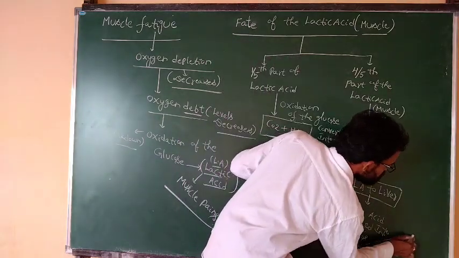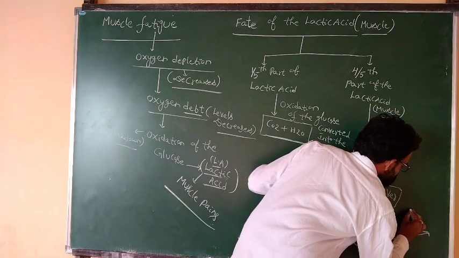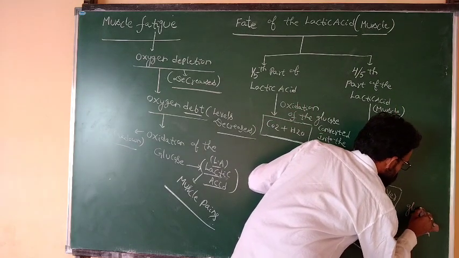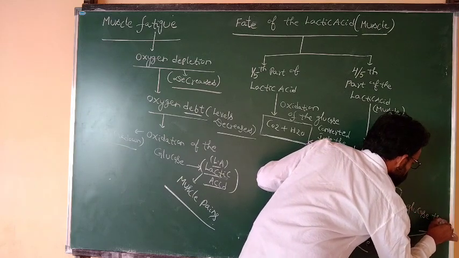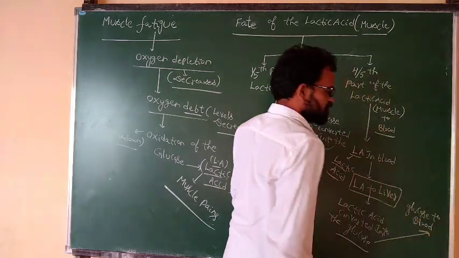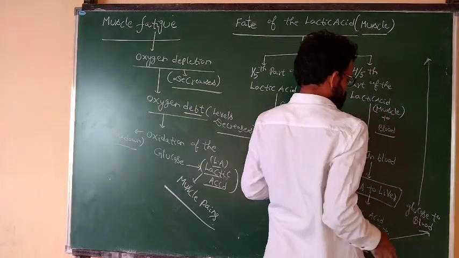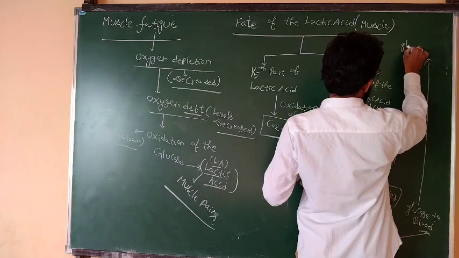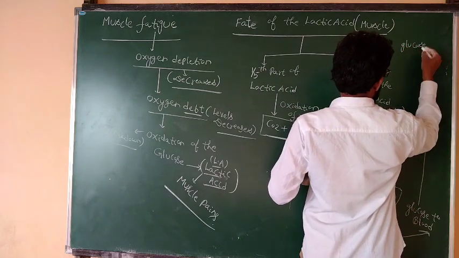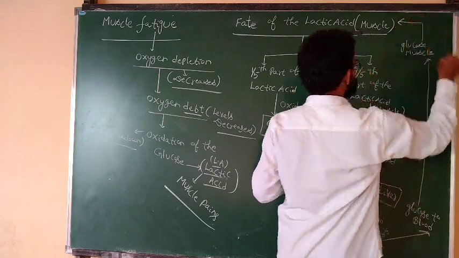This glucose reaches the blood again, and then from the blood it reaches the muscle.